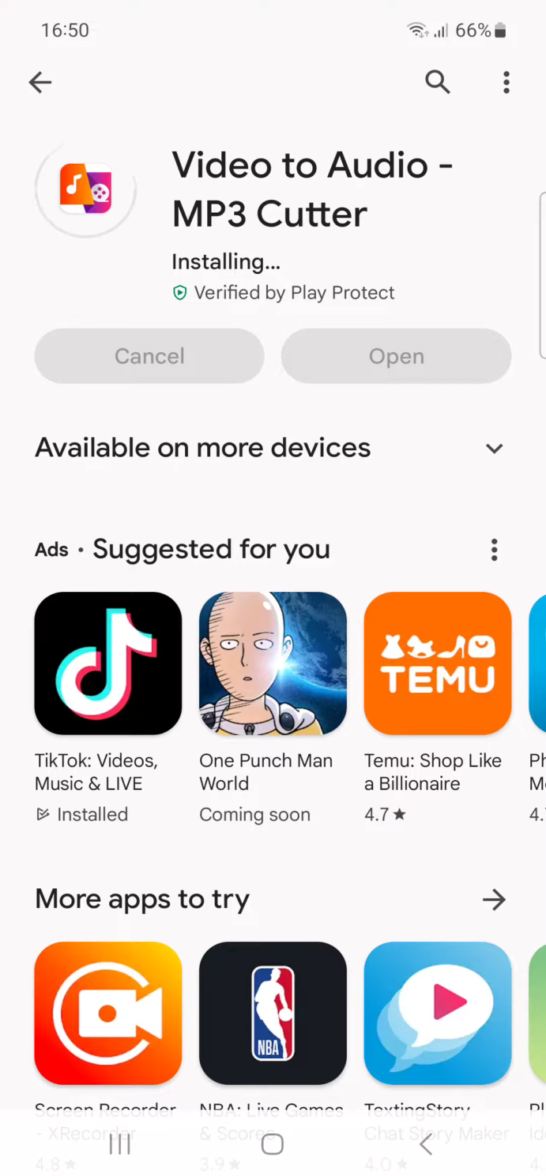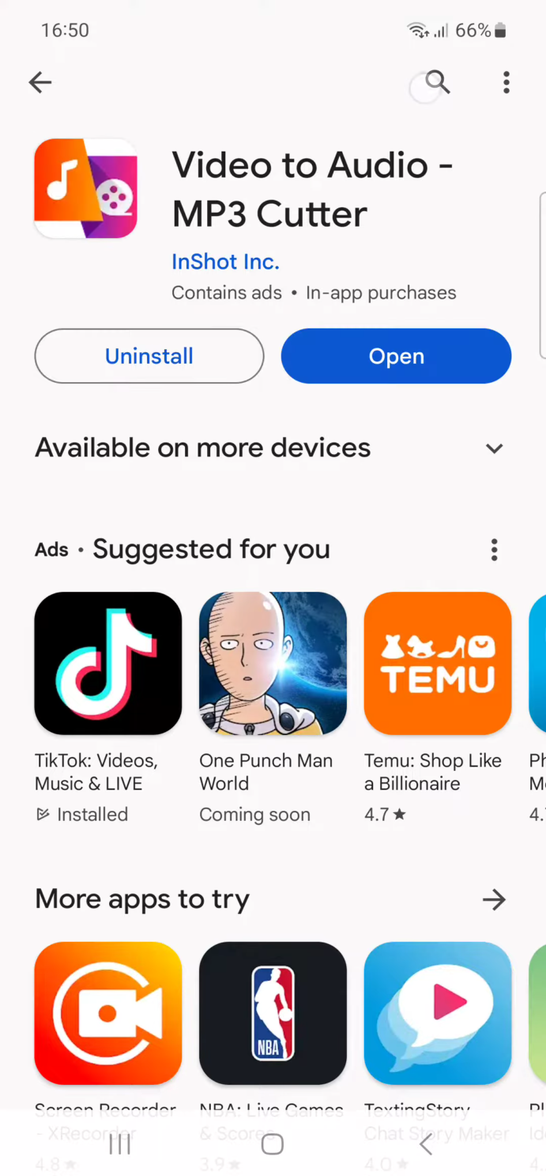So now, once it's installed, what I'm going to do is, well, I'm going to wait a bit because it's still downloading. Okay, it's just downloaded. So we're going to open it.